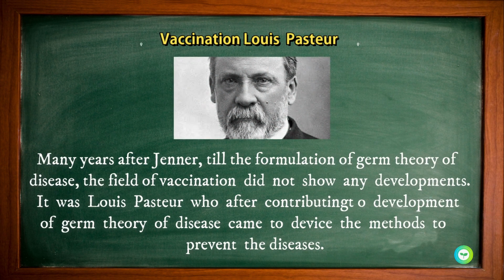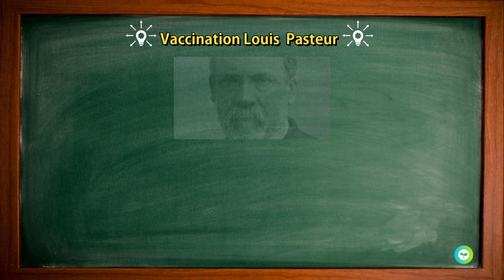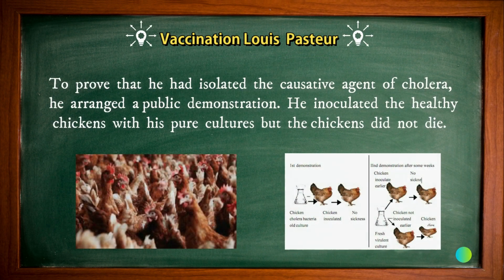Many years after Jenner, till the formulation of germ theory of disease, the field of vaccination did not show any developments. It was Louis Pasteur who, after contributing to the development of germ theory of disease, came to devise the methods to prevent the disease. To prove that he had isolated the causative agent of cholera, he arranged a public demonstration.